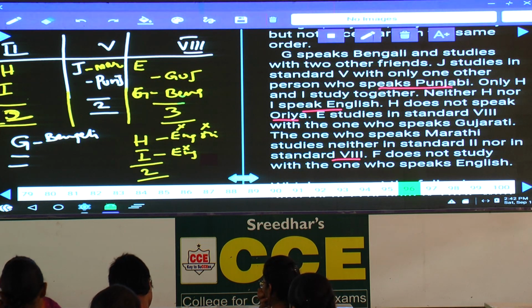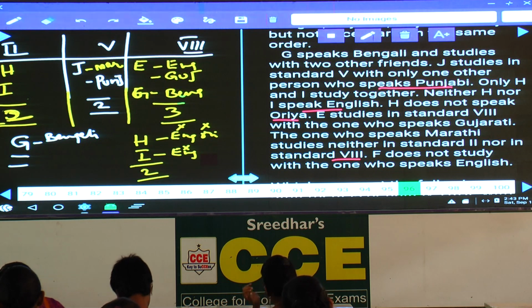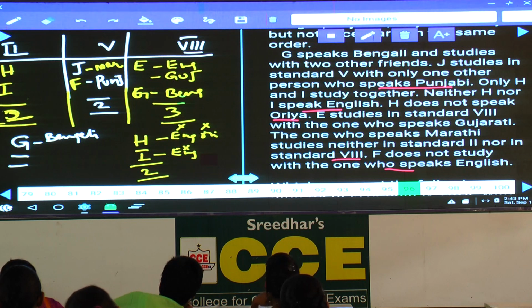Now if you take the case of this one, H and I cannot speak English. And who must speak English here? E must speak English, isn't it? That is the only possibility left. F does not study with the one who speaks English. Hence F cannot be in the 8th standard. As F cannot be in the 8th standard, F must be in the 5th standard. If F is in the 5th standard, then who is the person left over here? E, F, G, H, I, J. Hence K is the person here.